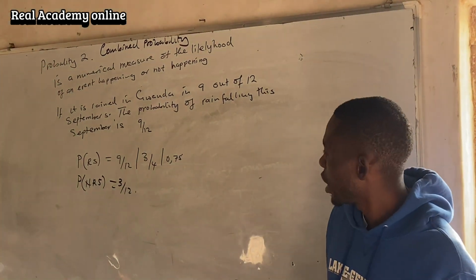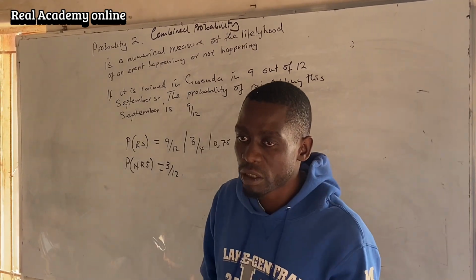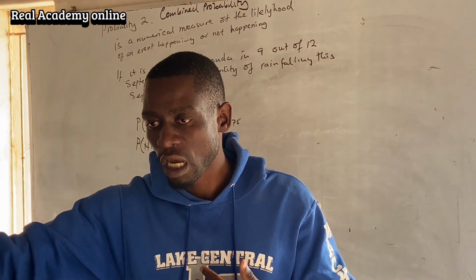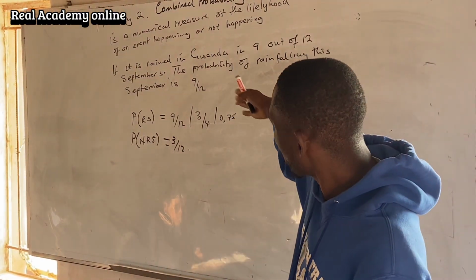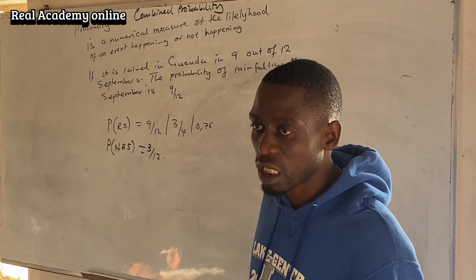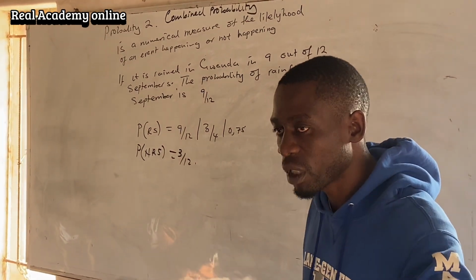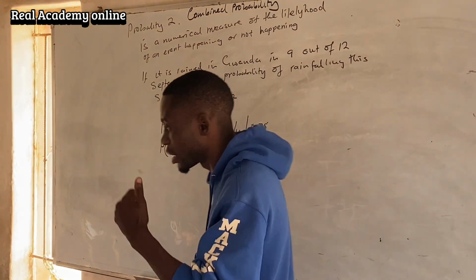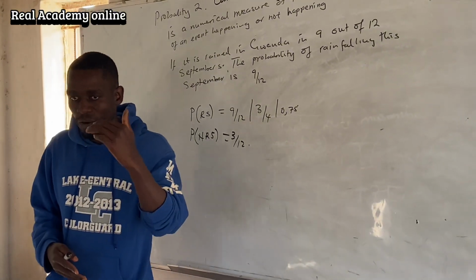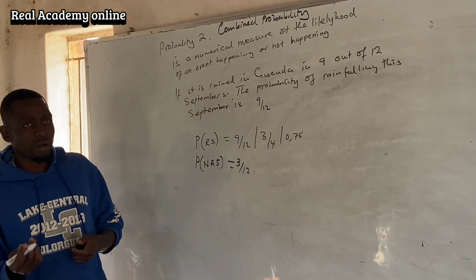We are using past experience to predict the future. We experienced that in 9 out of the last 12 Septembers we received rainfall. Then we predict the future: the chance of rain falling this September is 9 out of 12, and of rain not falling is 3 over 12.